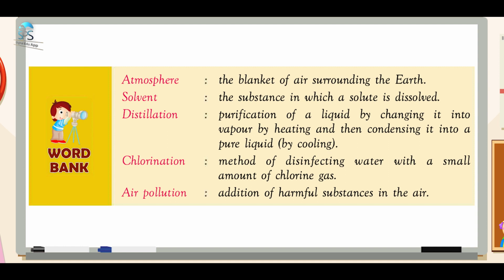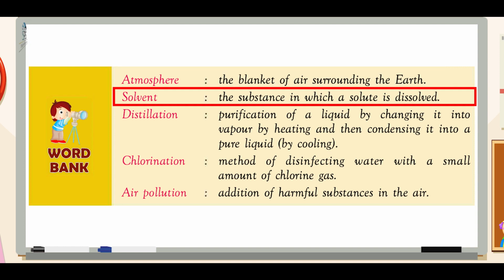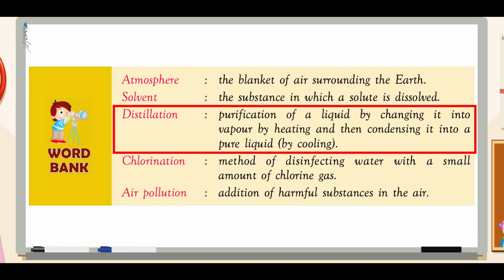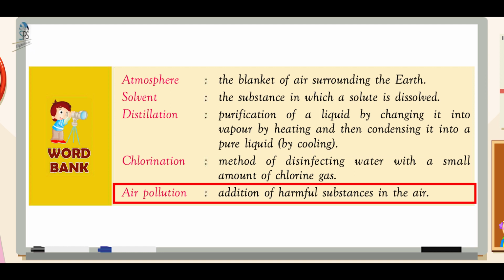Word bank. Atmosphere: the blanket of air surrounding the earth. Solvent: the substance in which a solute is dissolved. Distillation: purification of a liquid by changing it into a vapor by heating and then condensing it into a pure liquid by cooling. Chlorination: method of disinfecting water with a small amount of chlorine gas. Air pollution: addition of harmful substances in the air.